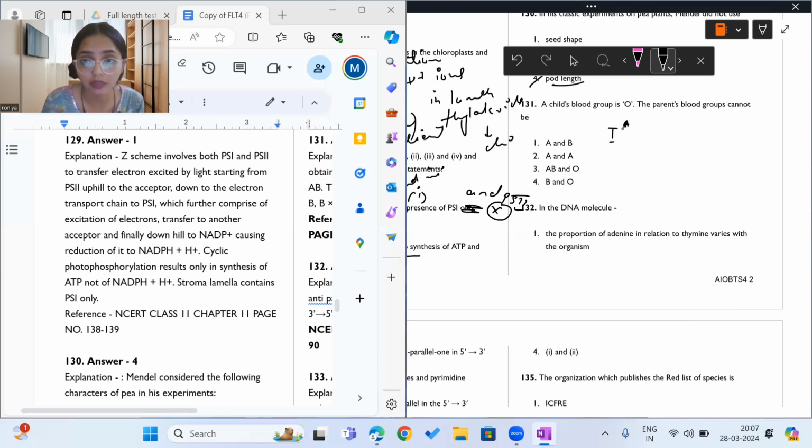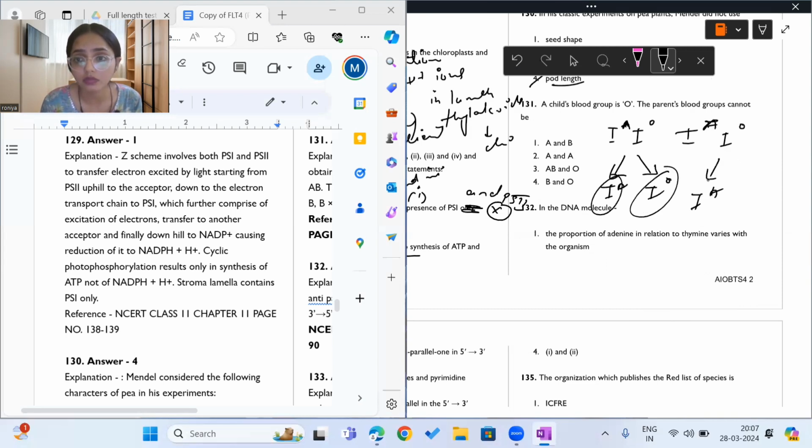So let's suppose one parent is having IA, IO, other parent is having IA, IO, and it has following gametes, that is IA, IO, IA, IO. Let us see how they combine.